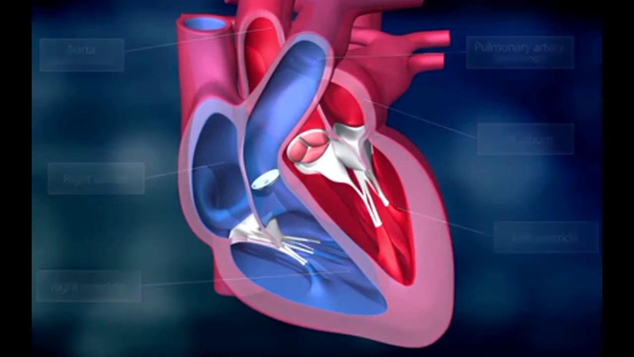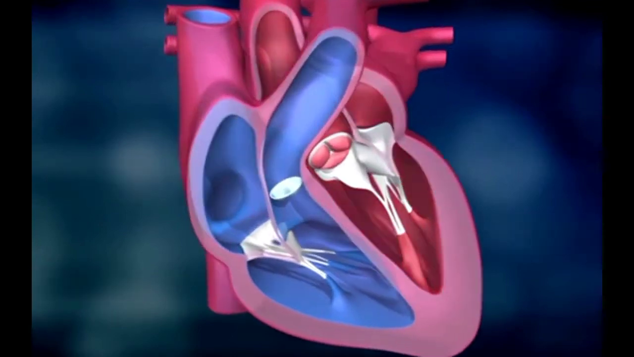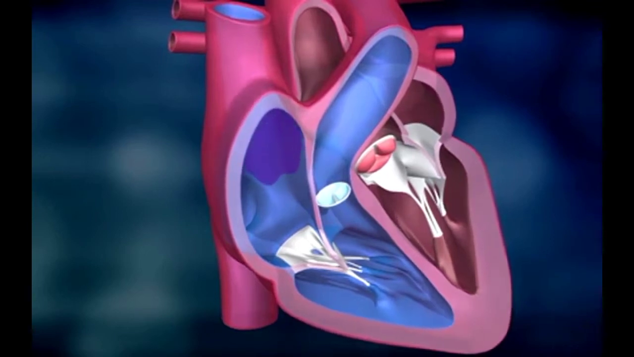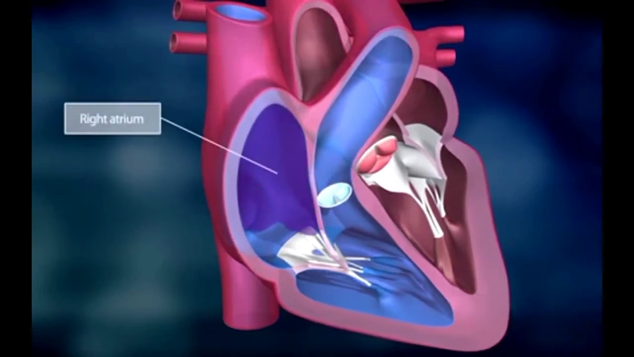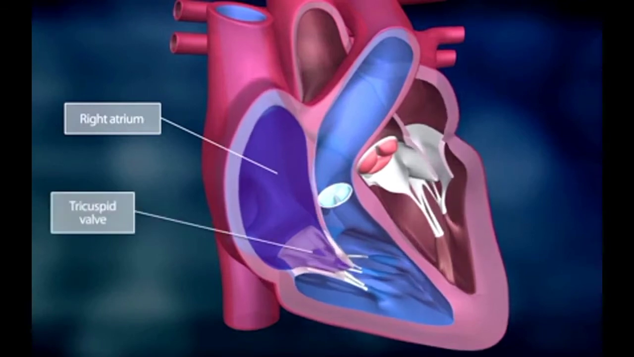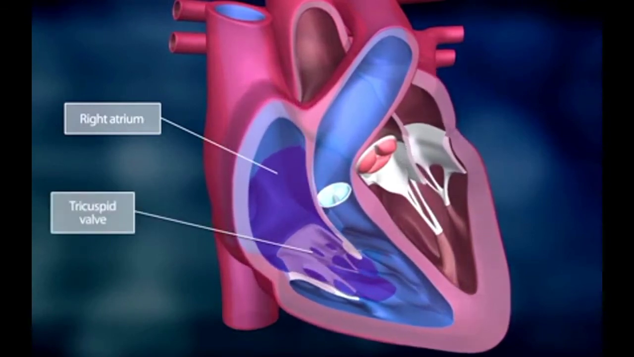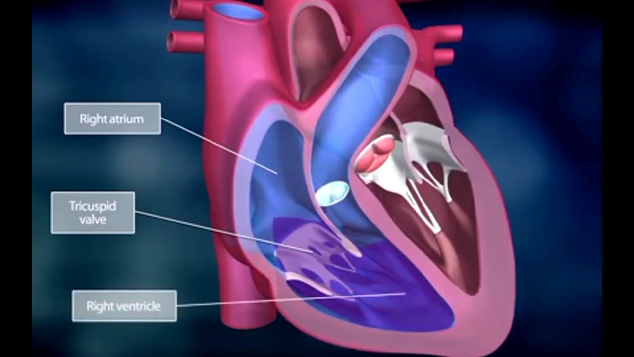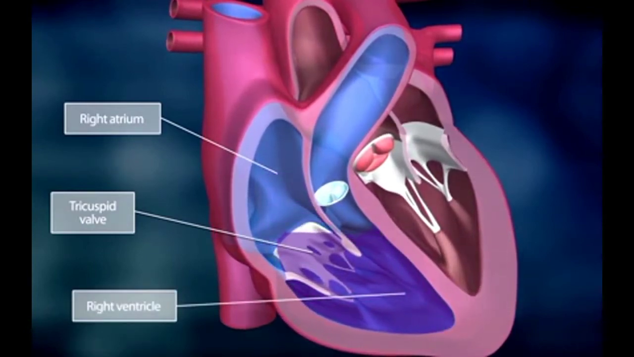The pumping cycle begins when the oxygen-deprived blood returns from the body through the veins, the superior and the inferior vena cava, and into the right atrium of the heart. When the right atrium is filled with blood, it contracts and the tricuspid valve opens, allowing the blood into the right ventricle. This is called atrial systole.